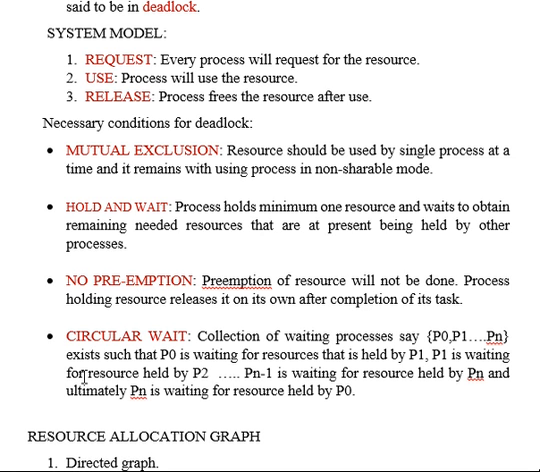And the fourth condition is circular wait. Here there is a collection of waiting processes, say P0, P1 and Pn, such that P0 is waiting for a resource that is held by P1, P1 is waiting for a resource which is held by P2, and so on. Pn minus 1 is waiting for a resource held by Pn, and ultimately Pn is waiting for a resource held by P0, so back to the first one. Since it forms a circle, we call it circular wait. So if this condition occurs, then there will definitely be indefinite waiting and it will lead to a deadlock.